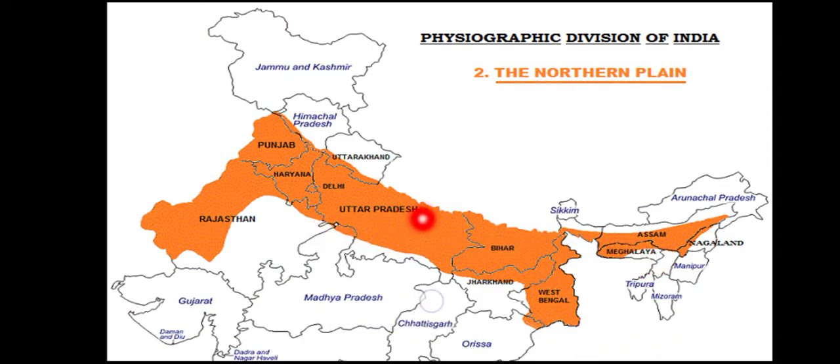See, Uttar Pradesh. Do you know kids? We live in the state of Uttar Pradesh. So what kind of landform do we have? We have northern plains. We live on the plain. What kind of landform do we have? Plains. So let's begin this topic.